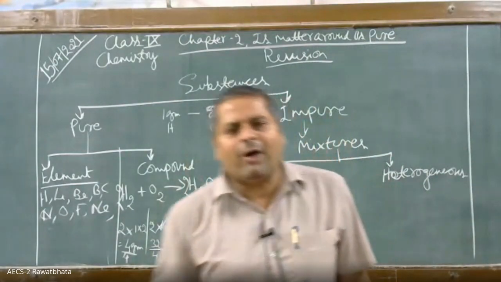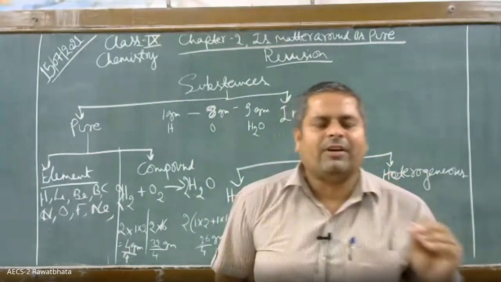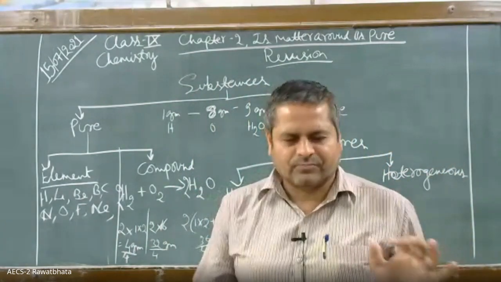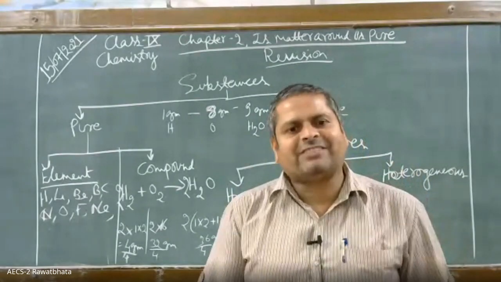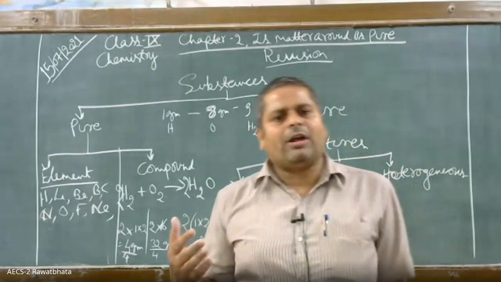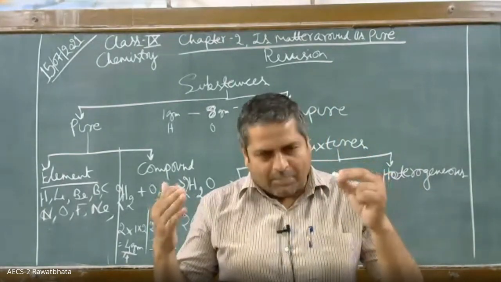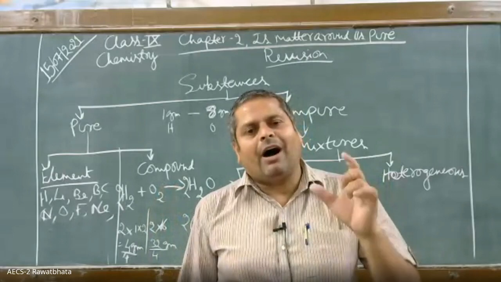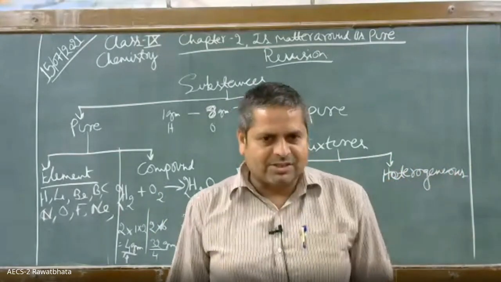And once the compound is formed, see, the characteristic property of a compound is that when a compound is formed by the chemical reaction between two or more elements, the properties of the compound are entirely different from the contributing elements.